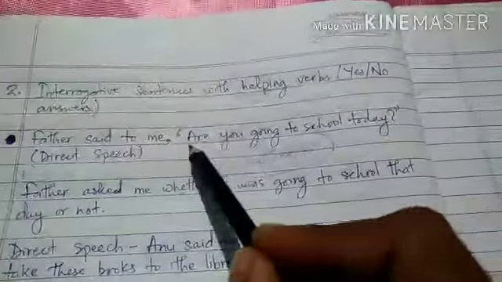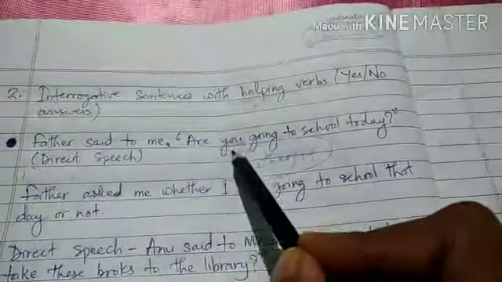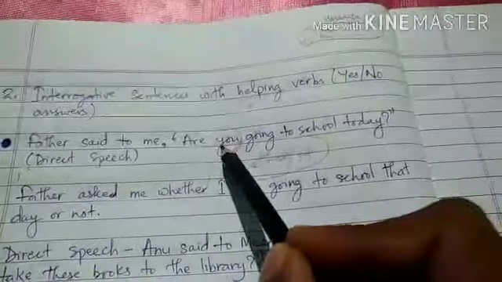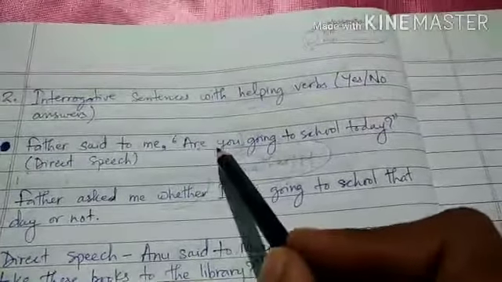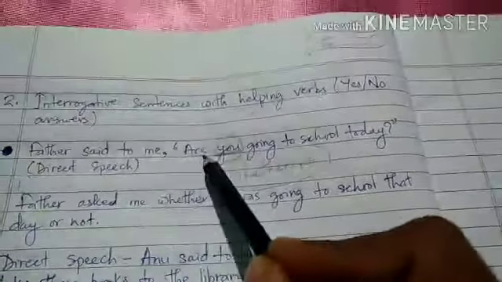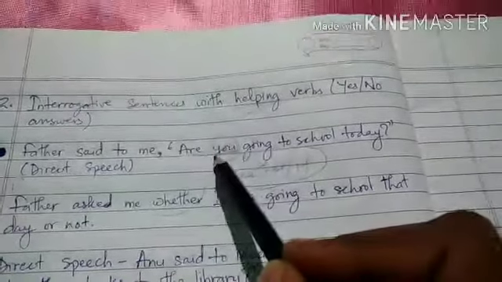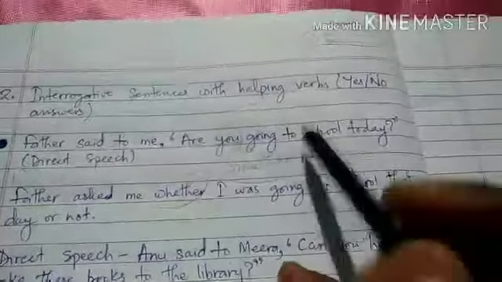Are you becomes you are. This you has to be changed according to its reference, whom this you refers to, and are is also changed according to the number of the subject into the past tense.